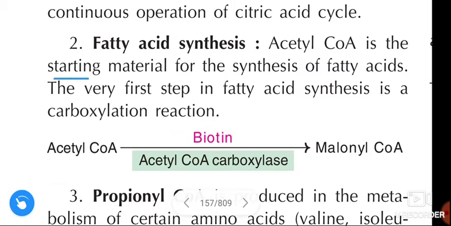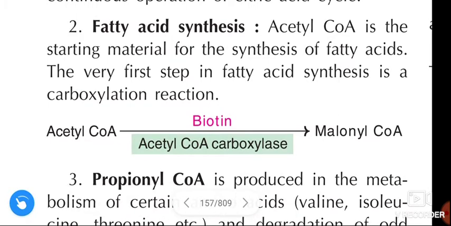Acetyl-CoA is converted to malonyl-CoA in presence of acetyl-CoA carboxylase, and this enzyme is dependent on biotin.